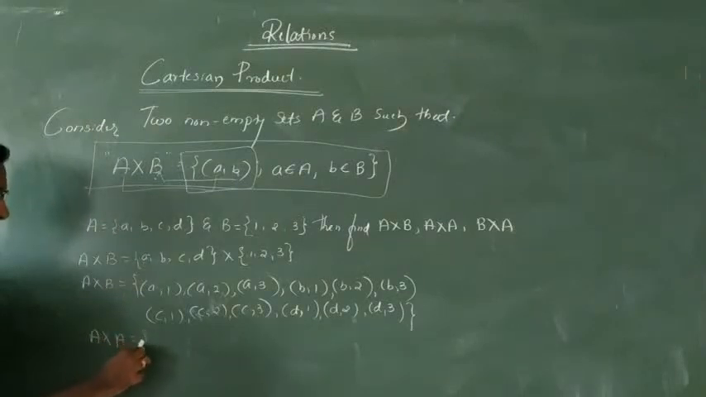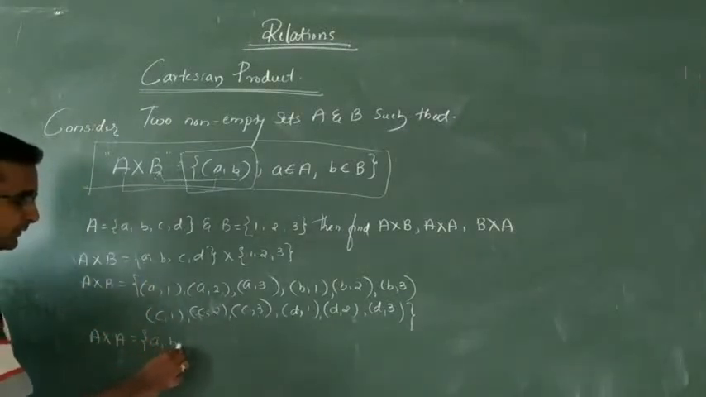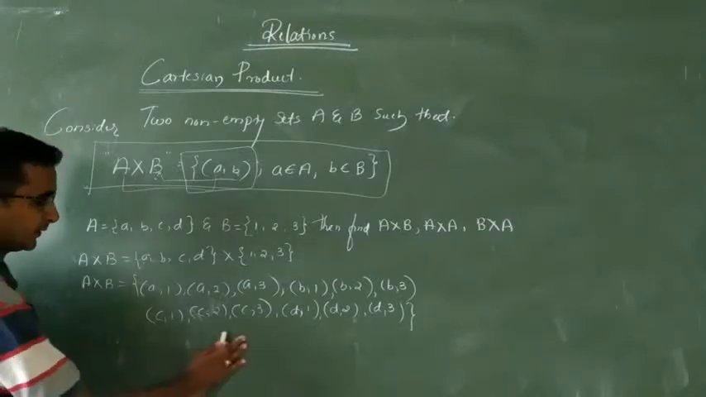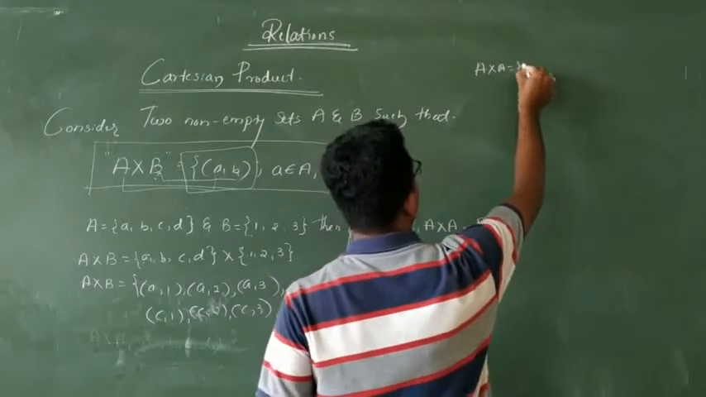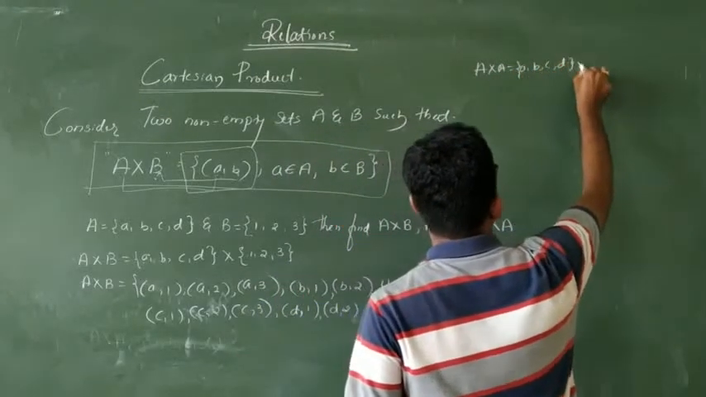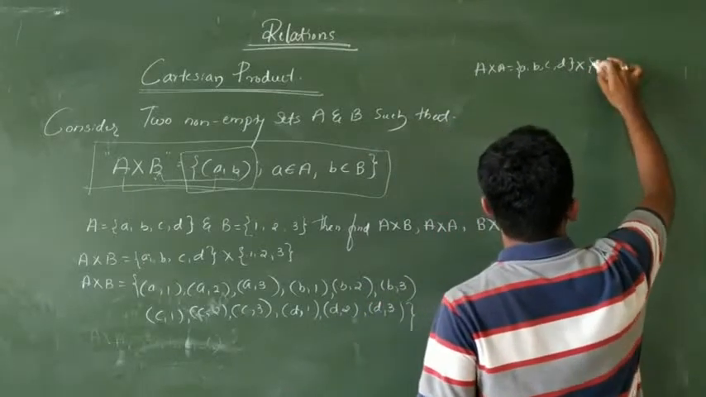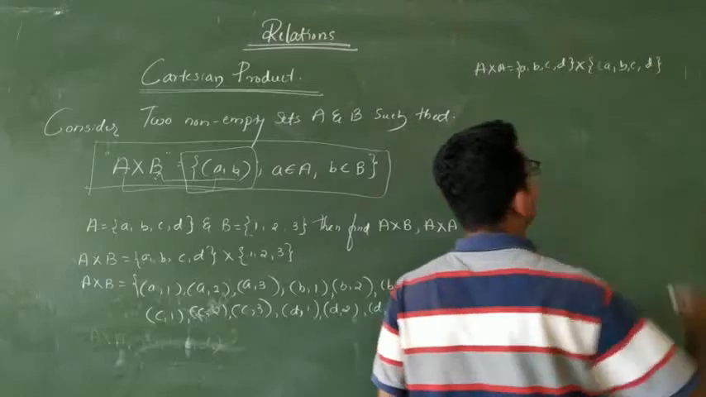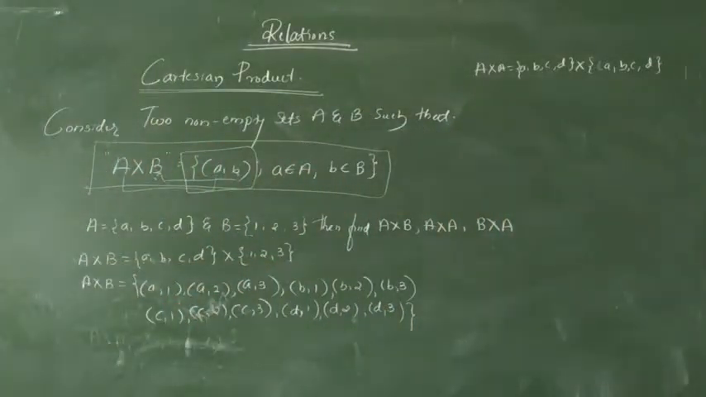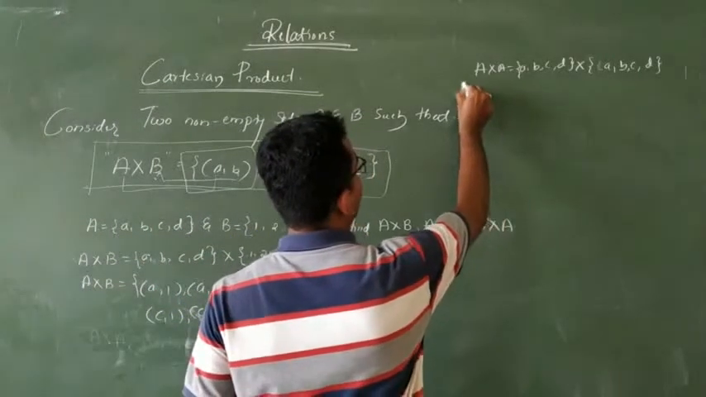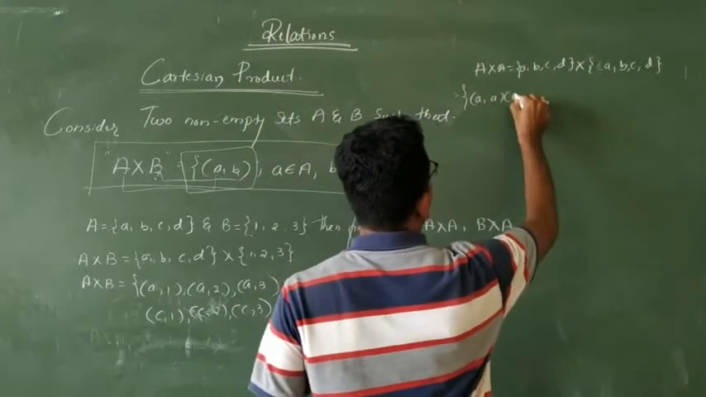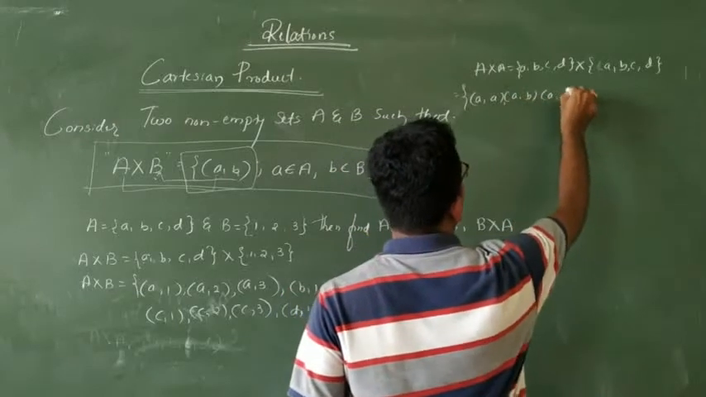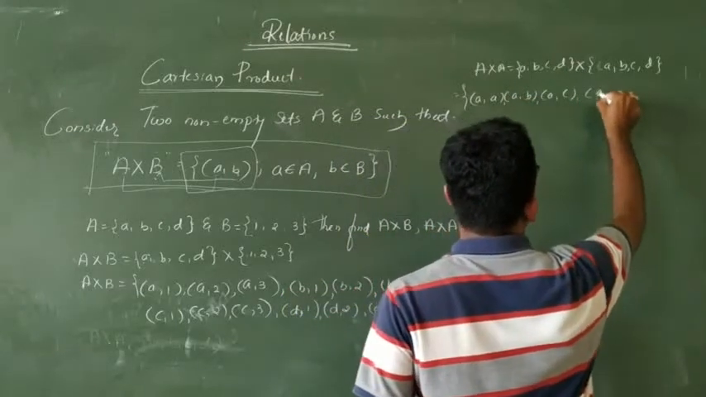A into A means the set A multiplied by set A. Set A is A, B, C, D, again into A, B, C, D. Here we have the multiplication of two sets. It means the Cartesian product of two sets. What is A into A? A comma A, A comma B, A comma C, A comma D.